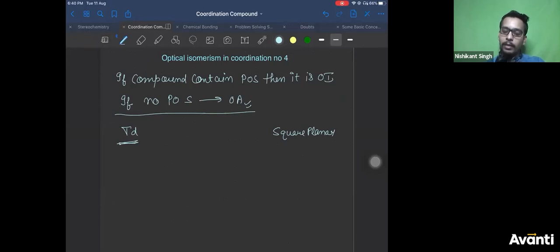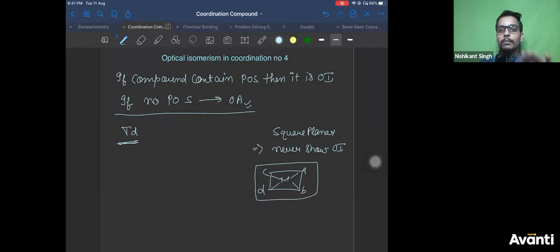Square planar never shows optical isomers. Why? Because if you take any ligands here, let's say all different ligands also, it will always have a molecular plane of symmetry.